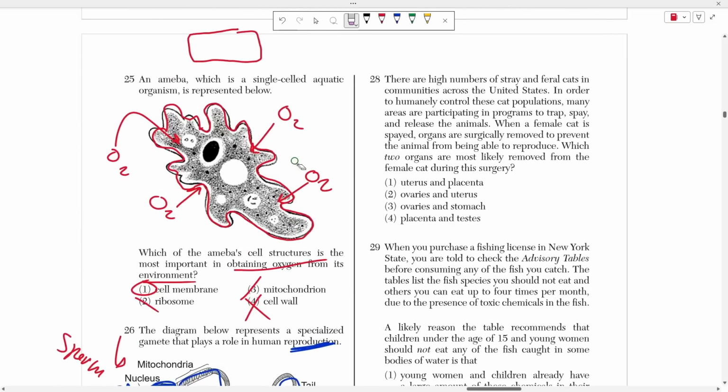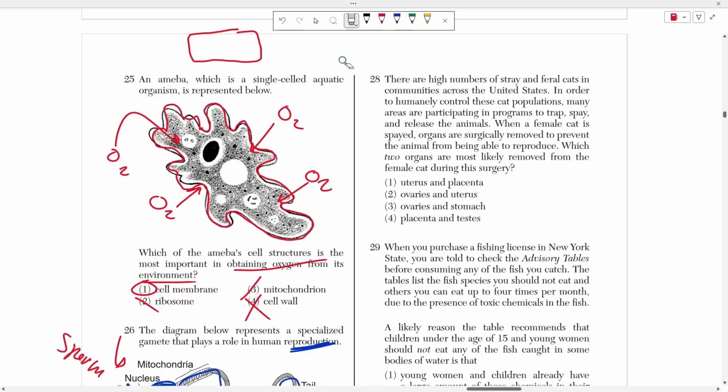Number 28 says that there's high numbers of stray and feral cats in communities across the United States, and in order to humanely control these cat populations, many areas are participating in programs to trap, spay, and release the animals. When a female cat is spayed, organs are surgically removed to prevent the animal from being able to reproduce. Which 2 organs are most likely to be removed?